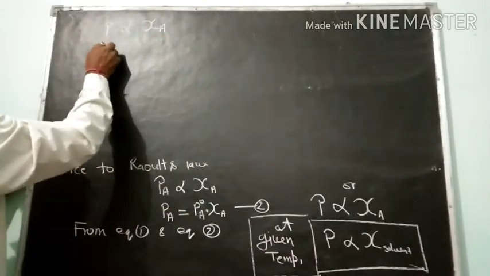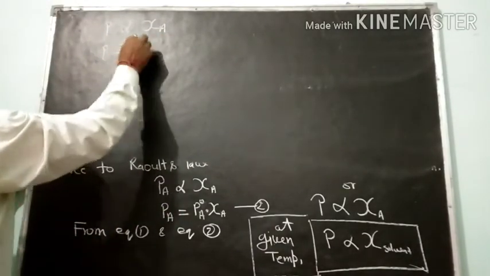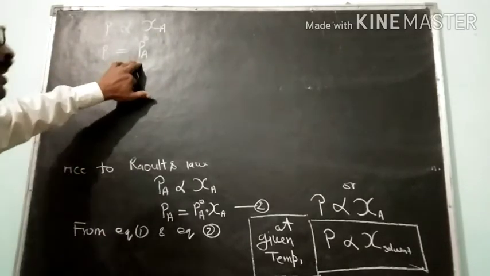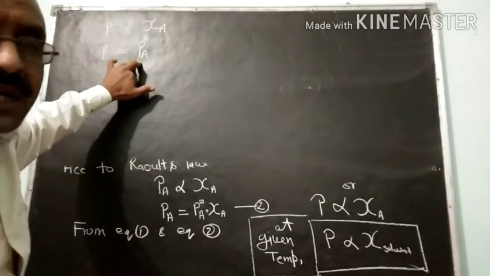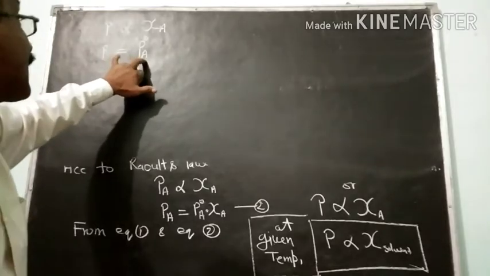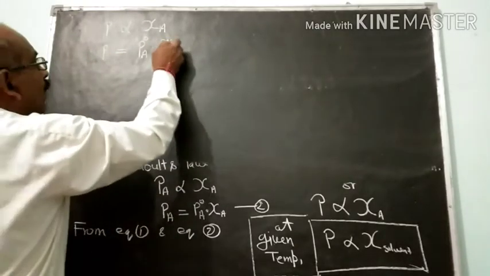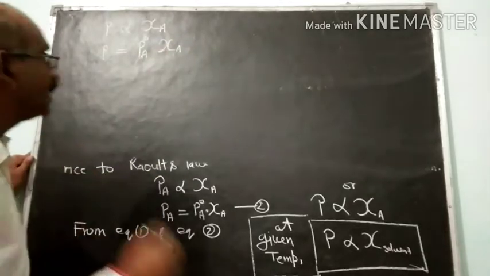Now we are removing this proportionality sign. You will get a constant. This constant denotes the vapor pressure of the solvent in its purest form, as we are considering that the component A is solvent, into XA. Is it clear?